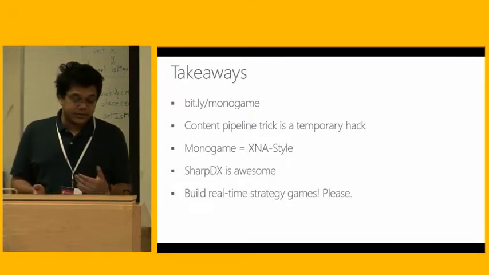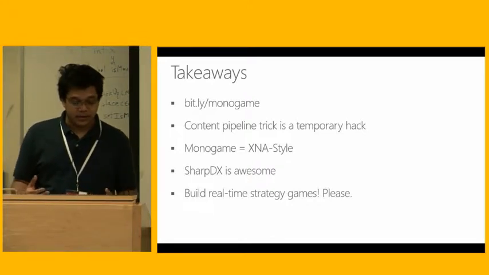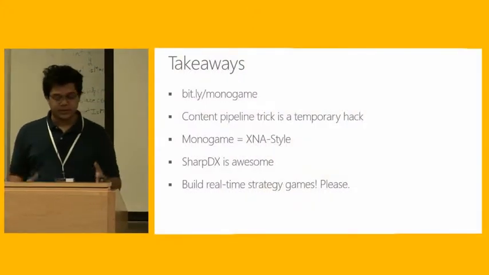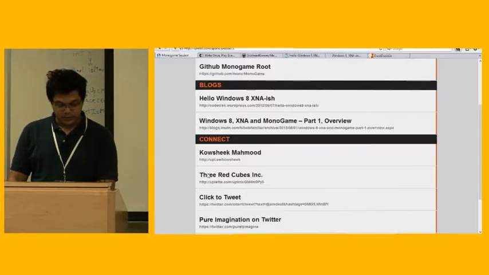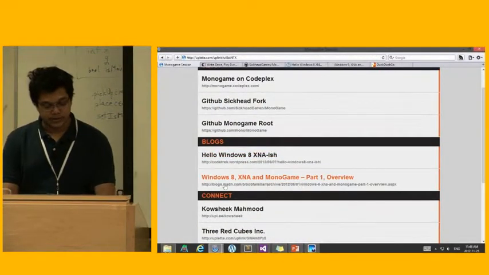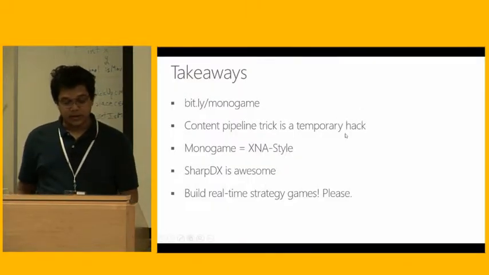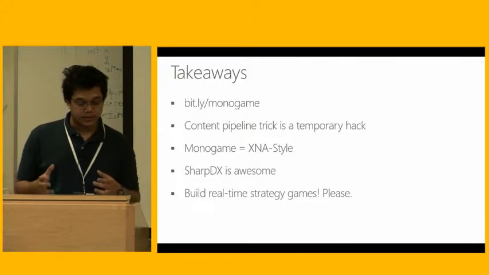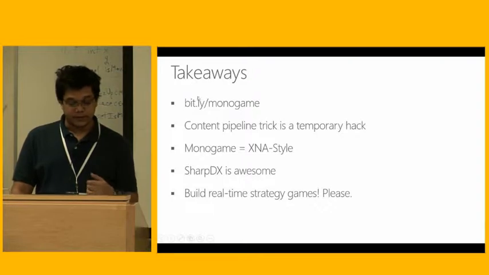So this enables you to have something like an Xbox project and a MonoGame project at the same time that share code without having to worry about namespaces and all the name stuff. So let's go back to this site again. You can see that I'm going to update this with the trick for the content project, because that's a little bit of a hack. It's temporary, while we wait for the content pipeline to be updated. And while that happens, I'll write a blog post and update that page for how to have it installed.